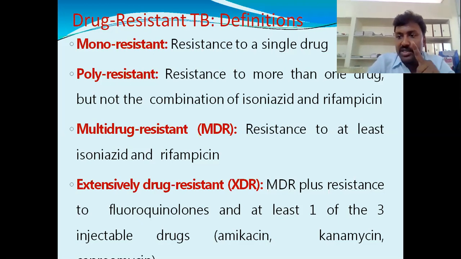Polyresistance means single drugs, no combination. We give pyrazinamide and the organism gets resistance. Next we give rifampicin and it gets resistance. Next we give one more drug, ethambutol, and it gets resistance. So if you administer single drugs and the organism gets resistance to more than one drug, that is called polydrug resistance. Don't confuse multi-drug resistance and polyresistance.